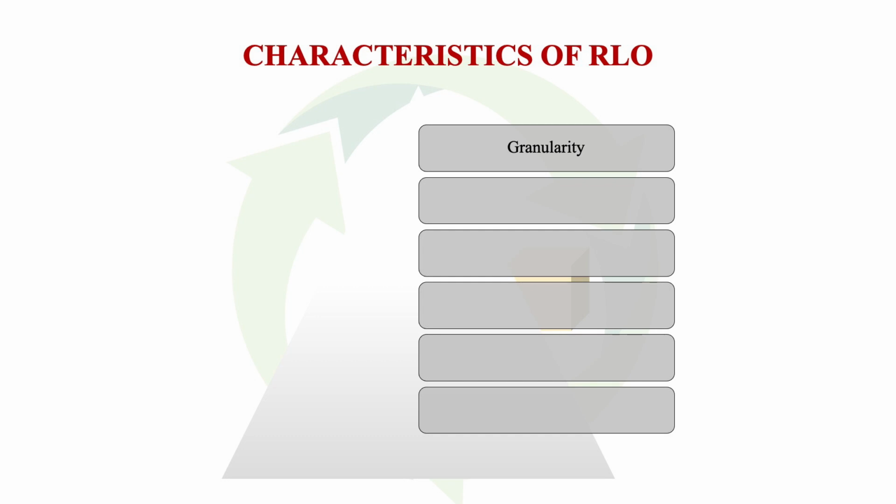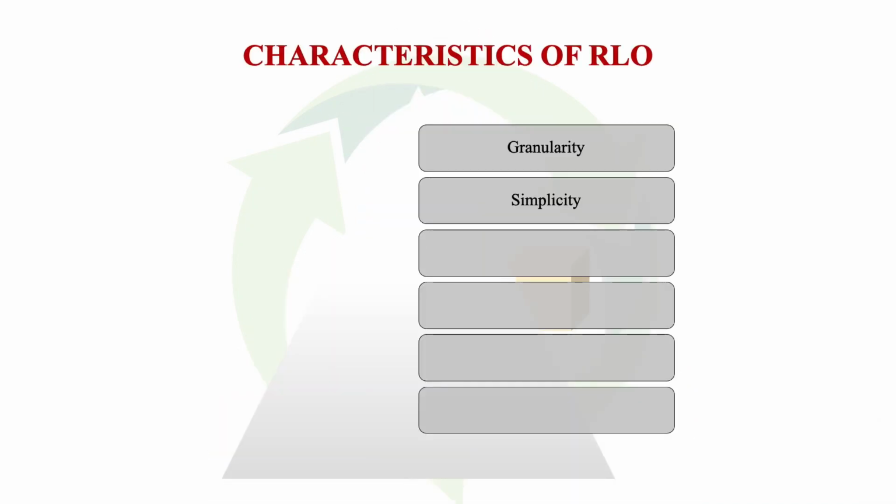What are the two main characteristics? Number one, granularity. Just like grains of rice or grains of wheat, a grain is small, but when you put together several grains, you get a plate full of rice. Each grain is similar to a learning object. We could put together many learning objects in order to develop a course.